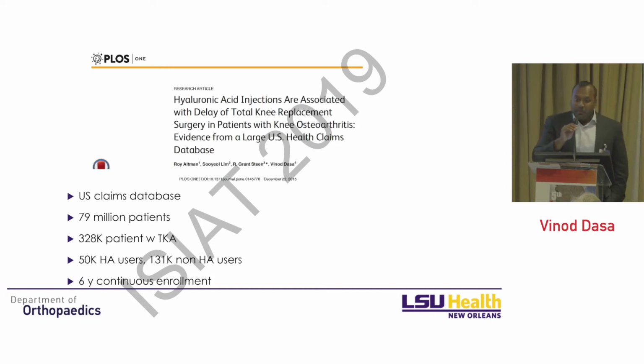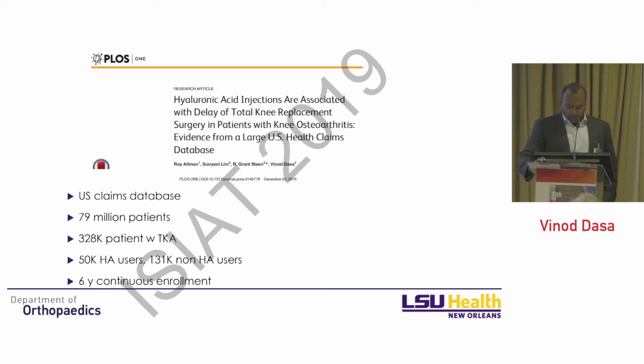So you can see this database had 79 million patients. We found 328,000 patients that had total knee replacement that met our inclusion criteria. 50,000 patients were HA users, 131,000 patients non-HA users. And again, the patients had to be continuously enrolled in that insurance plan. They couldn't have left. They have to be continuously enrolled so we capture exactly what happened during that entire course.